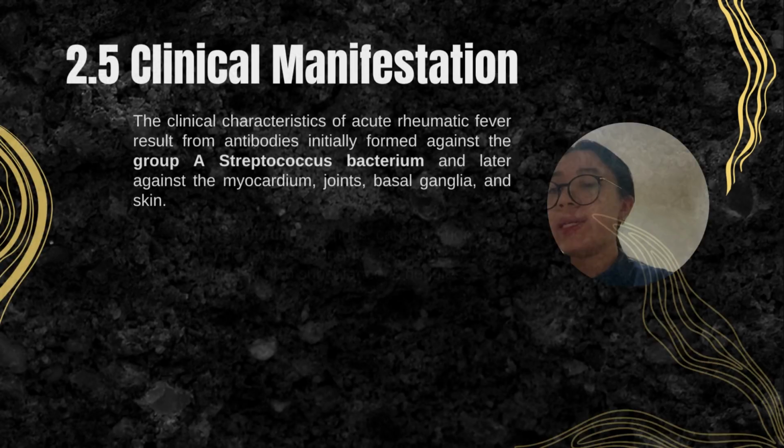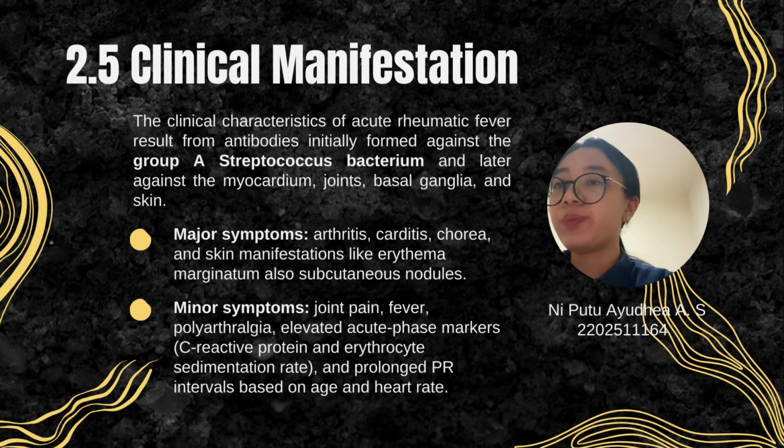Thank you. The clinical characteristics of acute rheumatic fever result from antibodies initially formed against the group A Streptococcus bacterium, and later against the myocardium, joints, basal ganglia, and also the skin. For the symptoms, there are major and minor symptoms. The major symptoms are arthritis, carditis, chorea, and skin manifestations like erythema marginatum, also subcutaneous nodules. The minor symptoms are joint pain, fever, polyarthralgia, elevated acute phase markers, and also prolonged PR intervals based on age and heart rate.